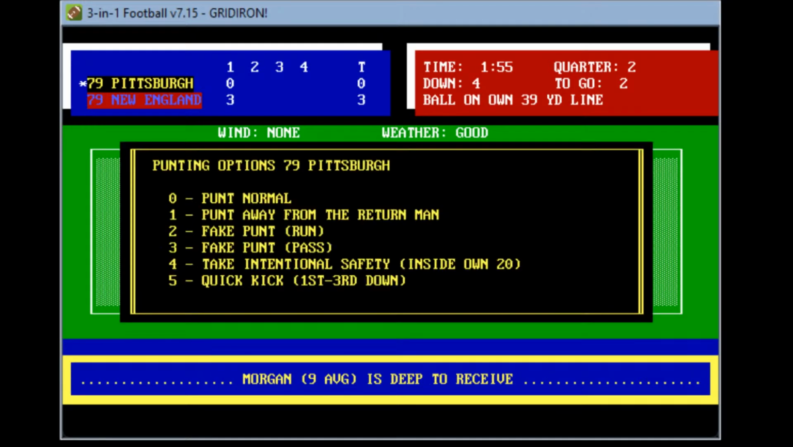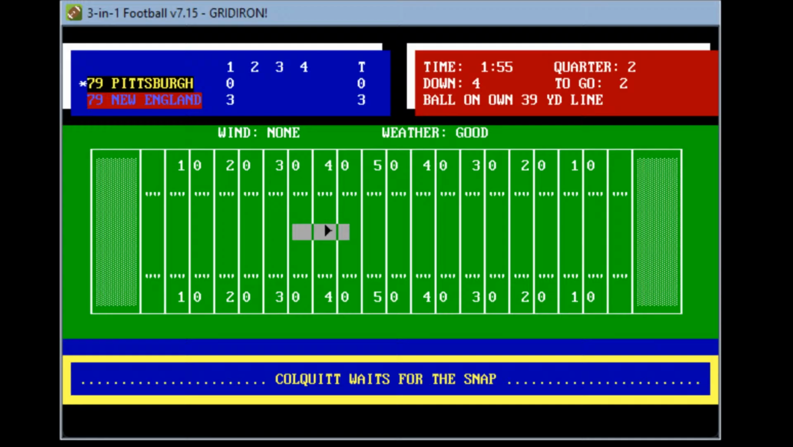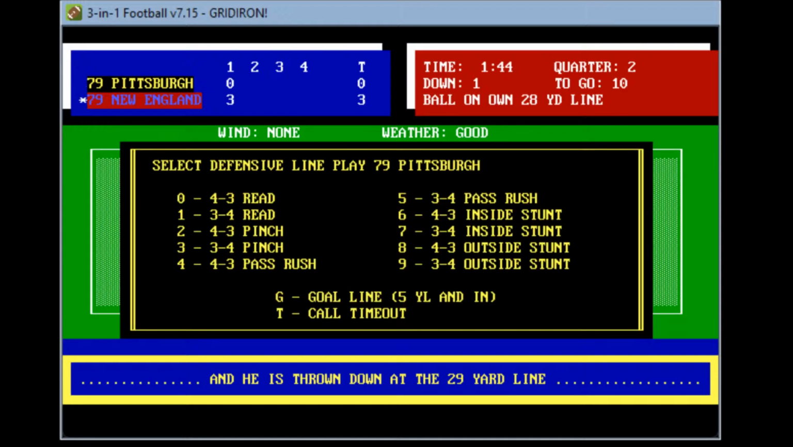Punt it will be Craig Colquitt. Punt normal. Here comes Colquitt, takes the snap. He boots one. It's a low line drive. Travels 40 yards. Taken by Morgan at the 20. Takes it to the 29. New England 1st and 10 from their own 28. 144 to play in the first half.